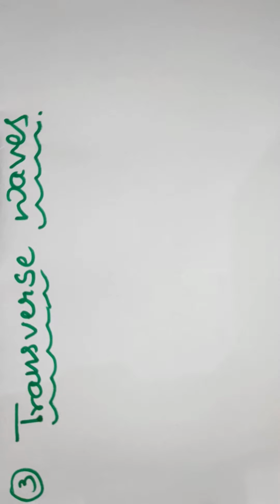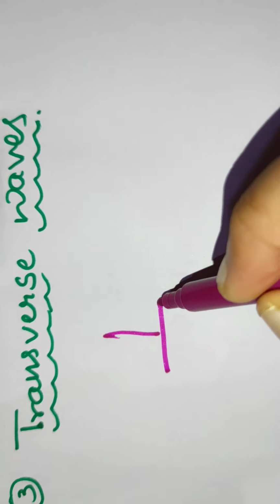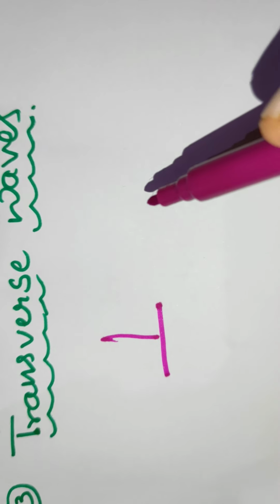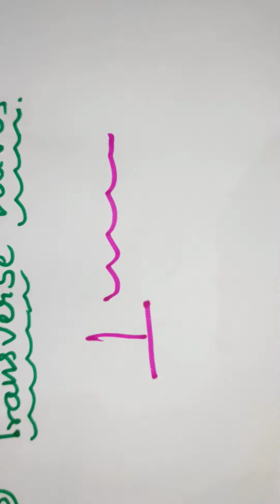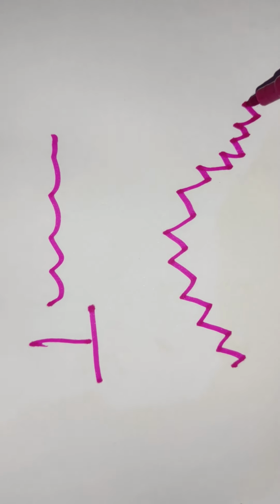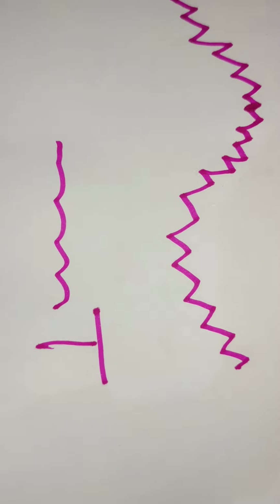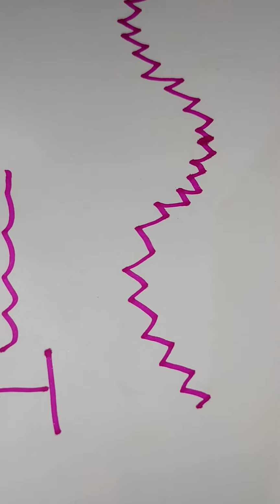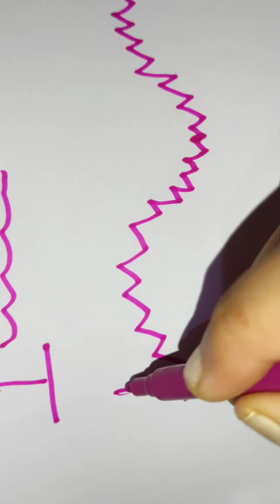Transverse waves are waves where the disturbance moves perpendicular to the direction of the wave. As we see here, a wave travels in this direction, and a perpendicular disturbance occurs, in this direction.